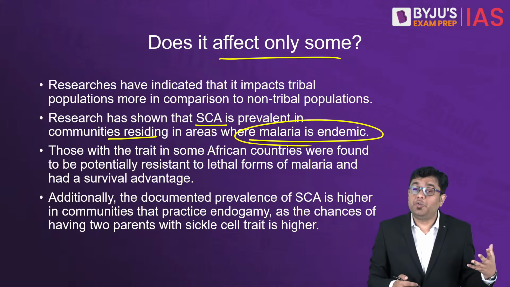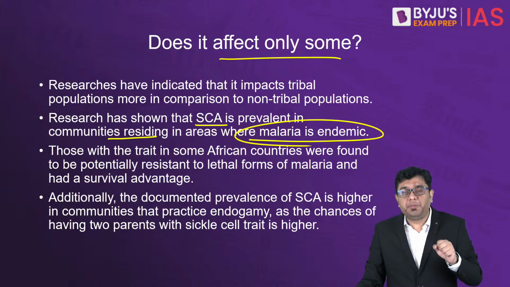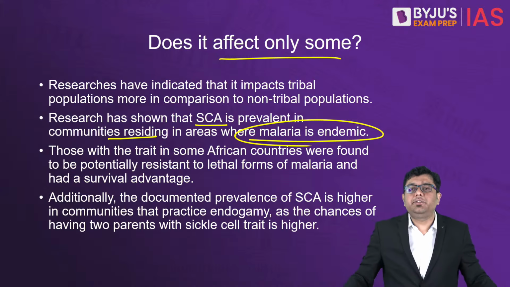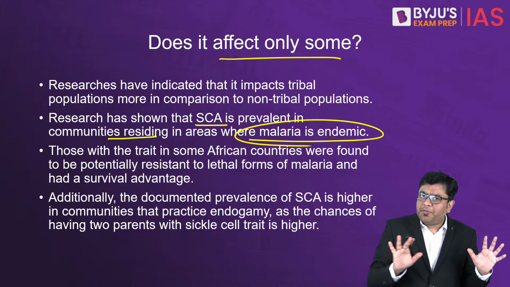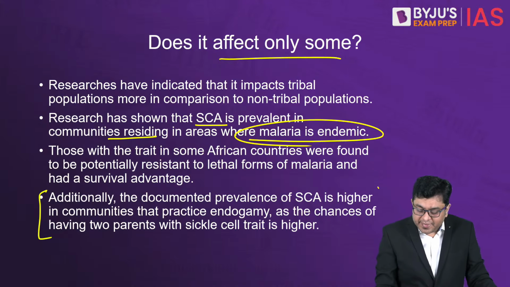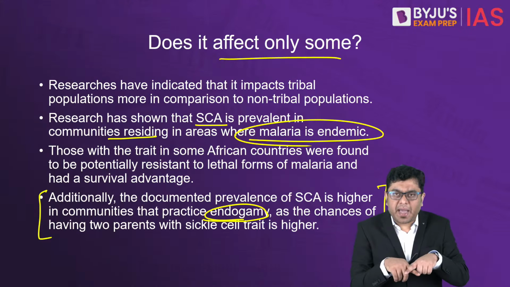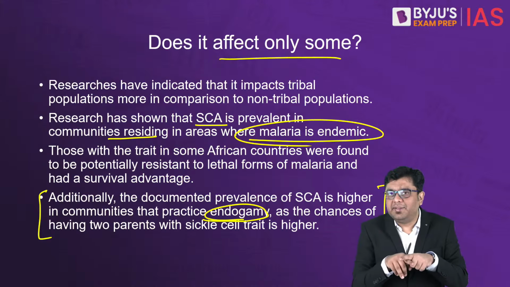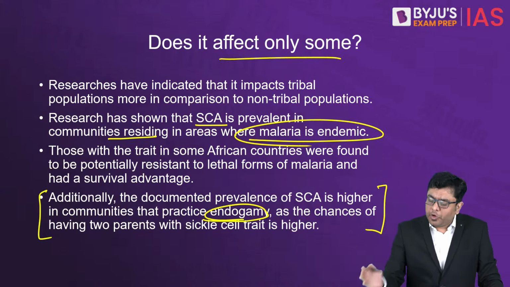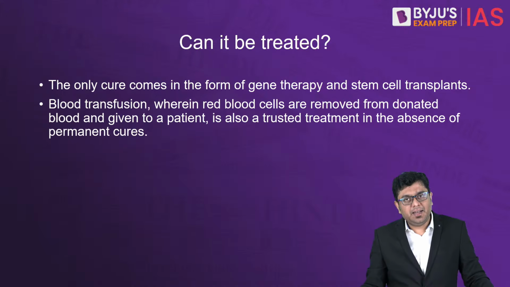It has also been found that in countries of Africa, many people who suffer from this SCA are naturally immune to even the lethal varieties of malaria. So it provides a kind of natural immunity against malaria. Additionally, the prevalence is higher in groups that practice endogamy, that is, if marriages occur within the same community, then there is a greater chance that the offspring will also have sickle cell anemia. So it is in these sections of the population that you find greater prevalence of sickle cell anemia.